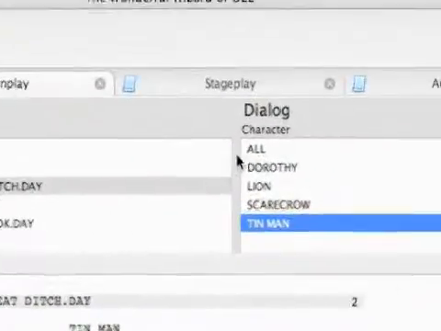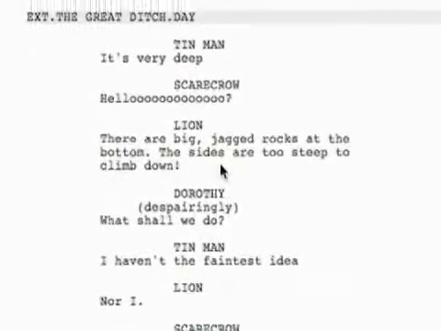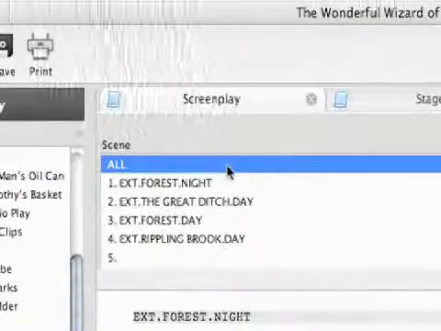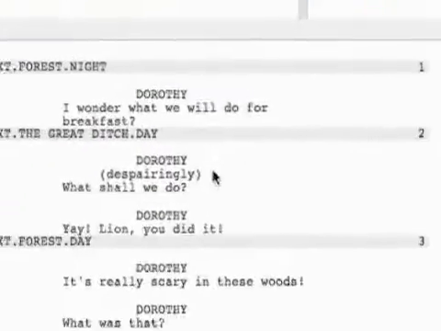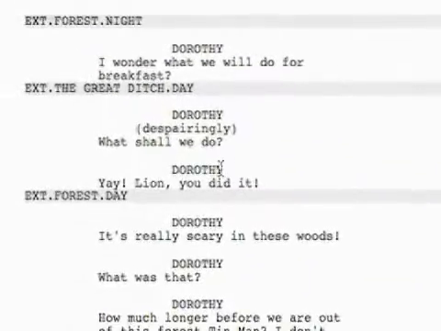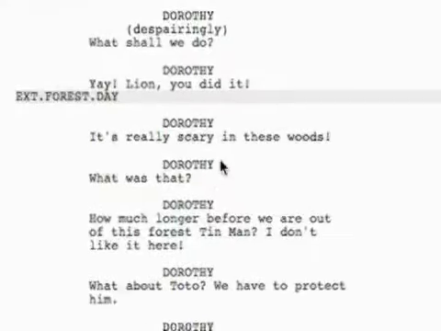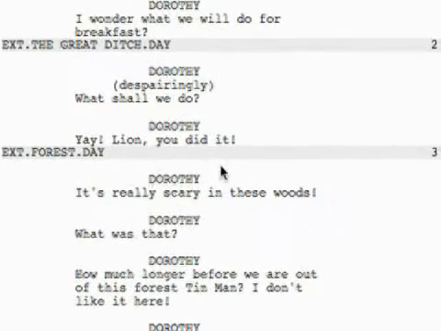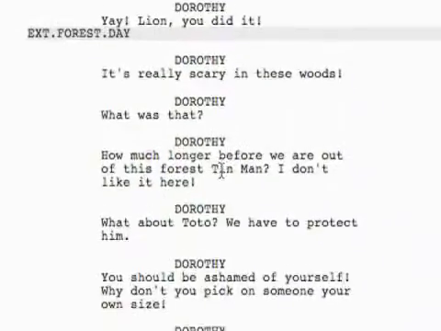And if you just want to see all character dialogue in a scene, you could do that. If you wanted to see one character's dialogue in every scene, you could put the scene to all and pick the character and do it like that. So this is good if you kind of want to break down the script, maybe for an actor or something like that, so they can see only their lines.